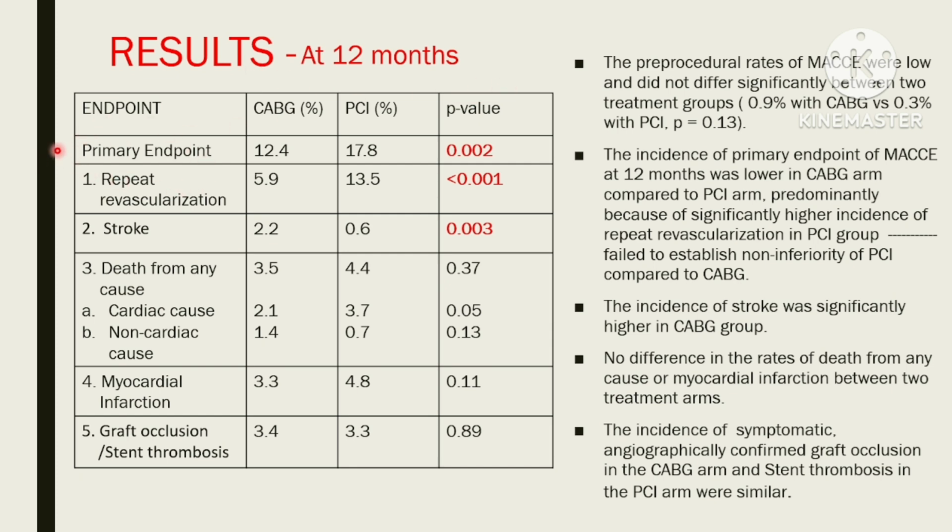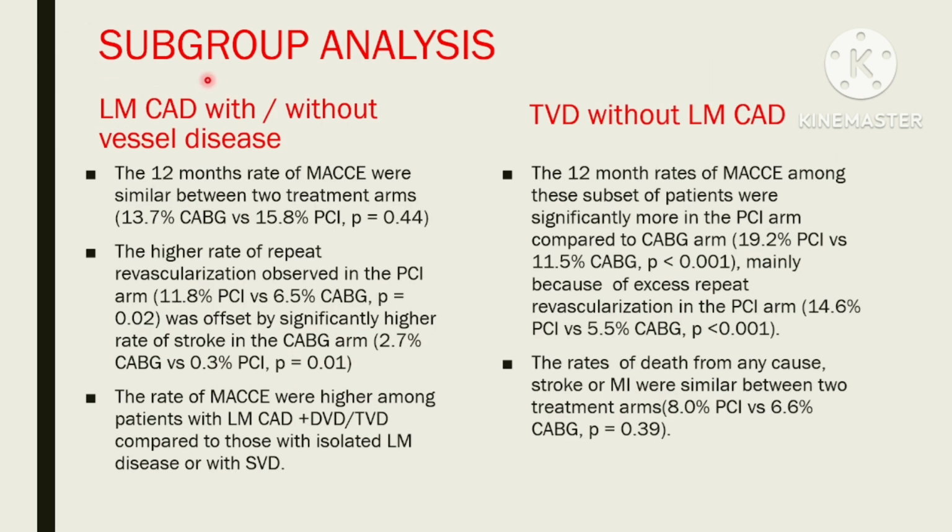The incidence of the primary endpoint was significantly higher in the PCI arm, mainly because of excess repeat revascularization in the PCI arm. Thus, this trial failed to establish non-inferiority of PCI compared to CABG. The incidence of stroke was significantly higher in the CABG arm, while the other individual components of the primary endpoint, that is death from any cause, myocardial infarction, graft occlusion in the CABG arm and stent thrombosis in the PCI arm, did not differ significantly between the two treatment arms. The deaths from cardiac cause were more common in the PCI arm, while deaths from non-cardiac cause were more common in the CABG arm. Now moving to subgroup analysis.